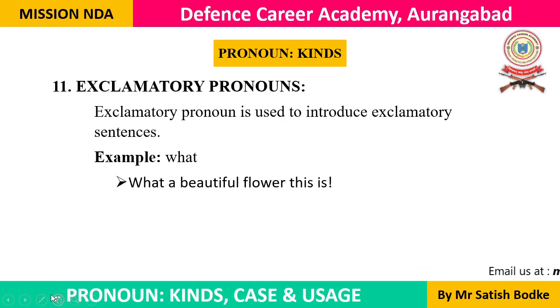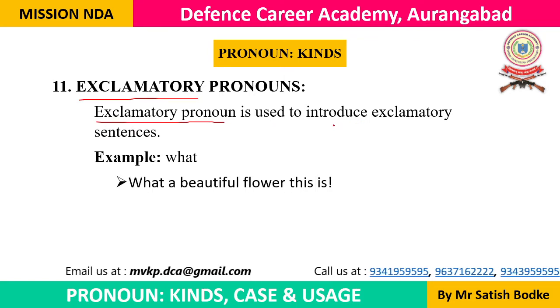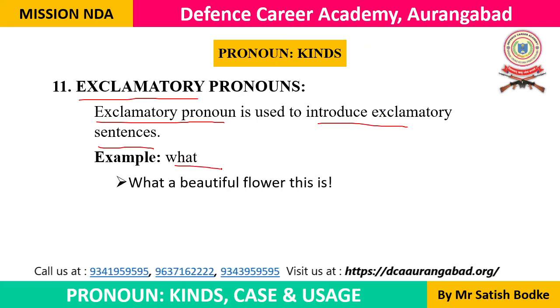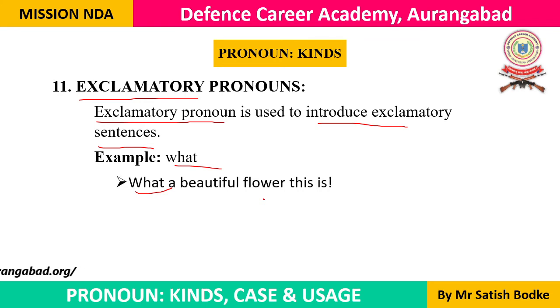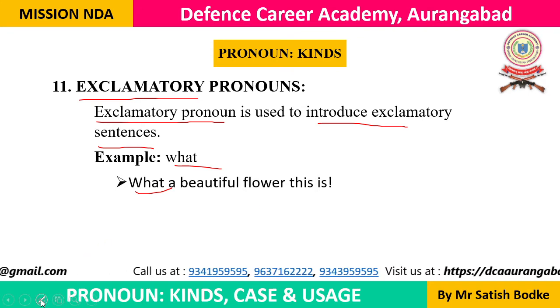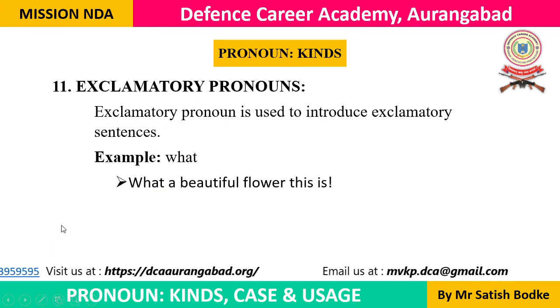Now let's look at the 11th kind of pronouns, and it is exclamatory pronouns. Exclamatory pronouns are the pronouns which are used to introduce exclamatory sentences, such as what a beautiful flower this is, what a beautiful garden this is, what a huge park this is, then what a gigantic tower this is. So in this way, the word what is used as an exclamatory pronoun.